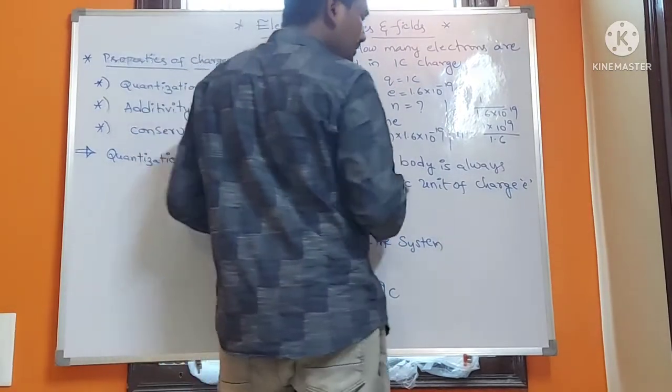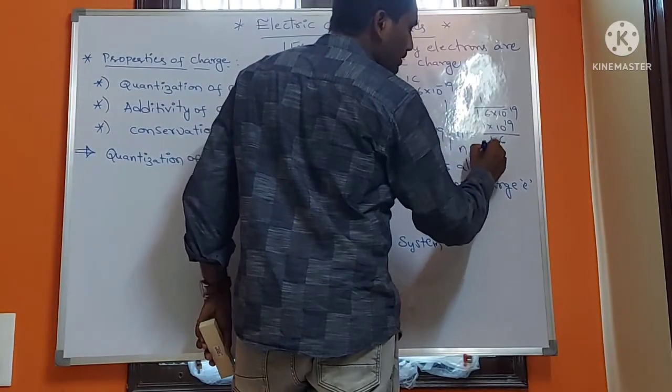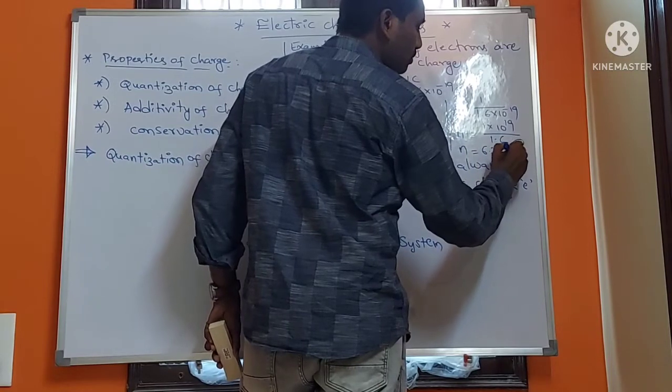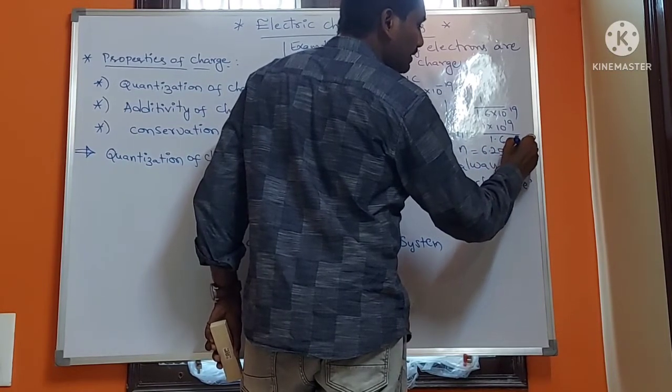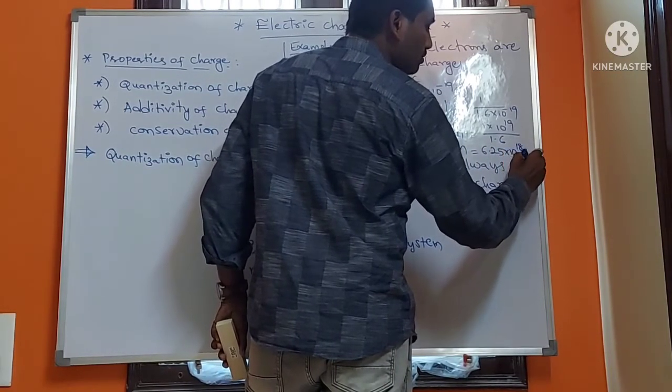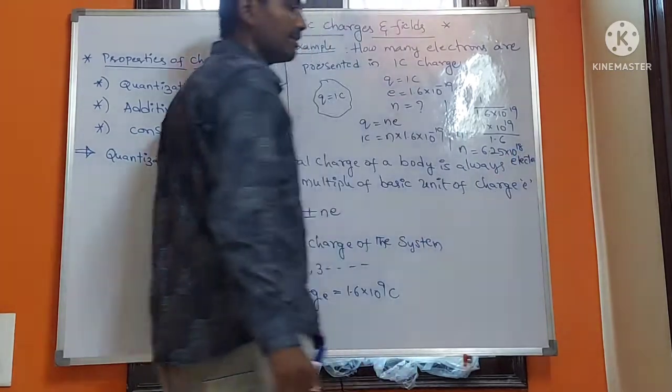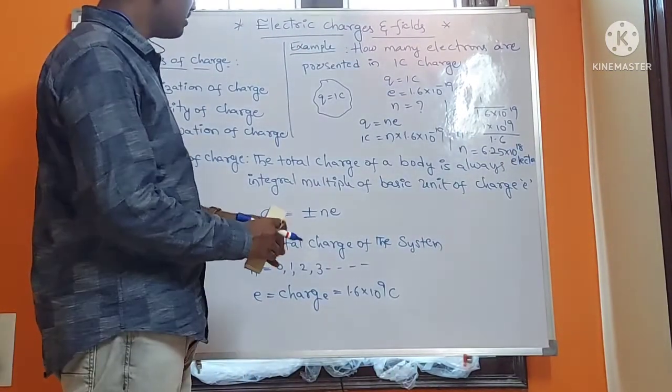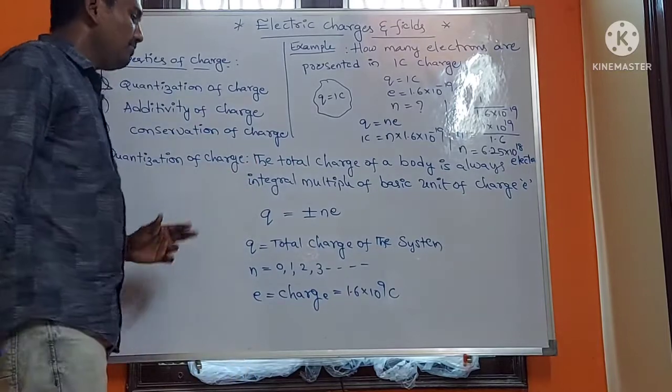Calculate this: n is equal to 6.25 into 10 to the power of 18 electrons. Okay, this is the quantization of charge.